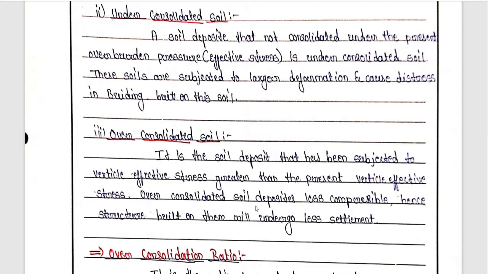An over consolidated soil deposit is less compressible, and hence the structure built on it will undergo less settlement. So if the previous vertical stress was greater than the present one, that is called over consolidated soil.